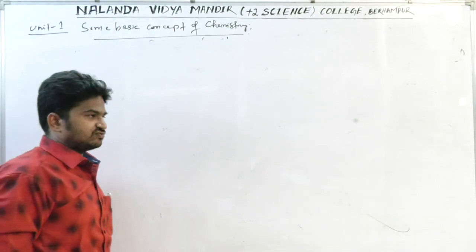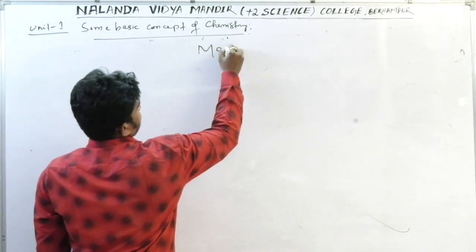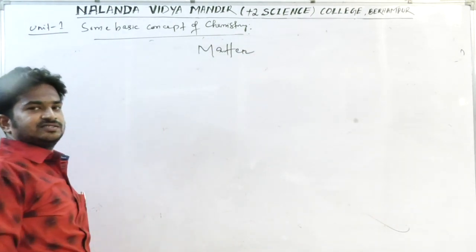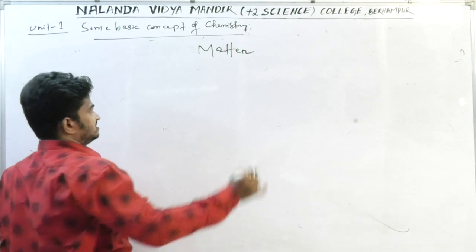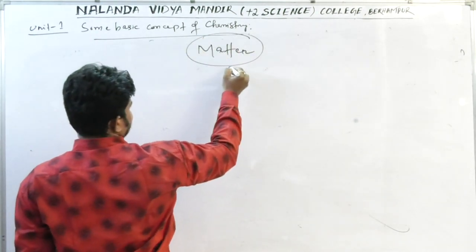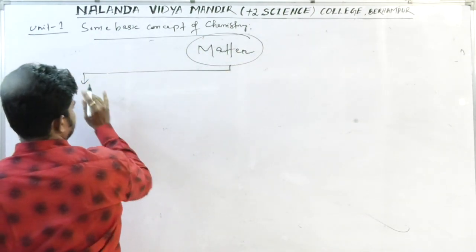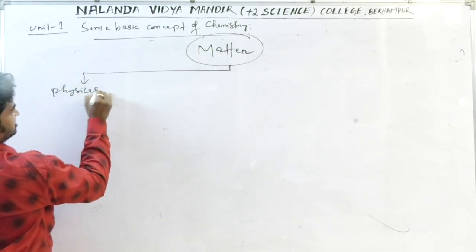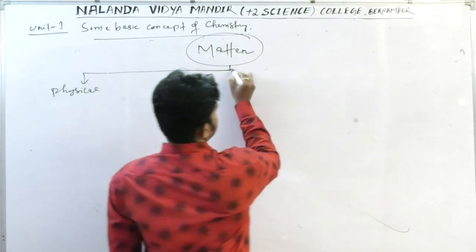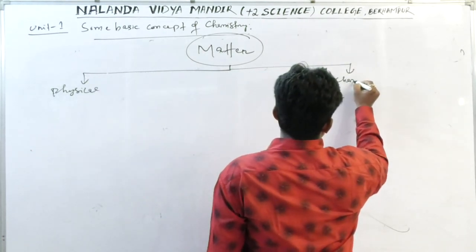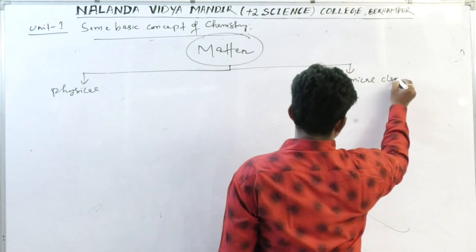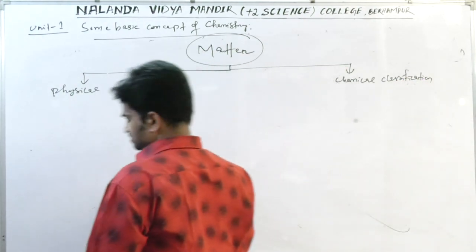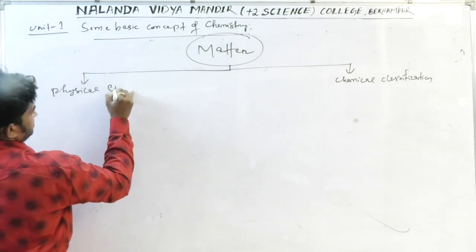Again I am going to revise that. Matter means anything which occupies space and has mass. So matter is classified into physical classification and chemical classification.